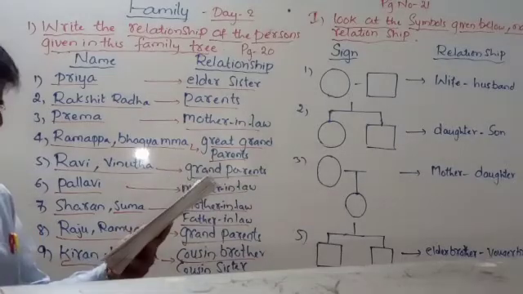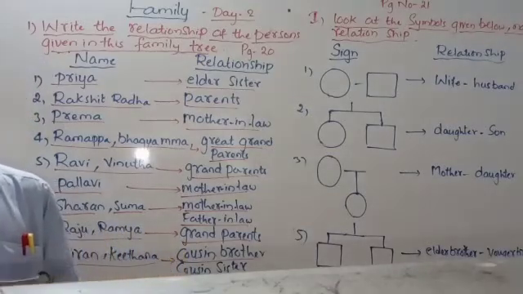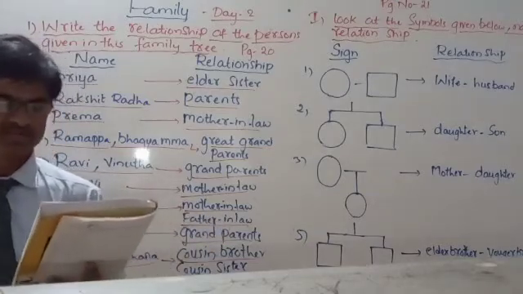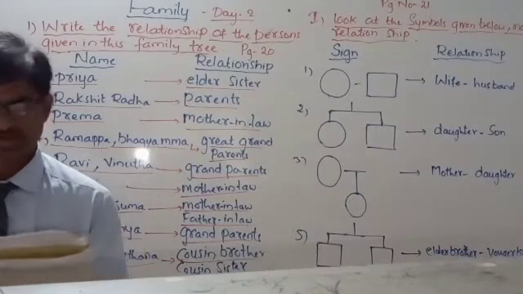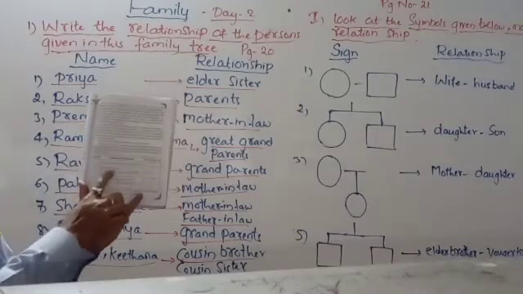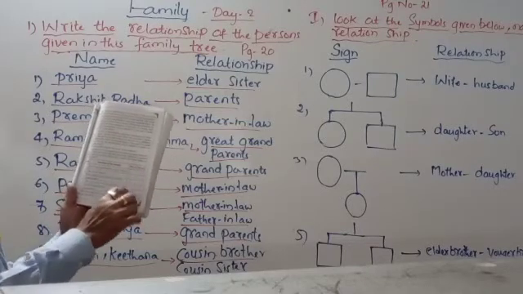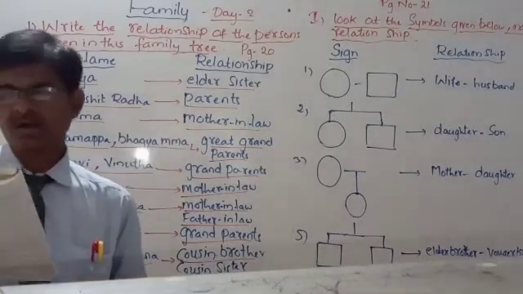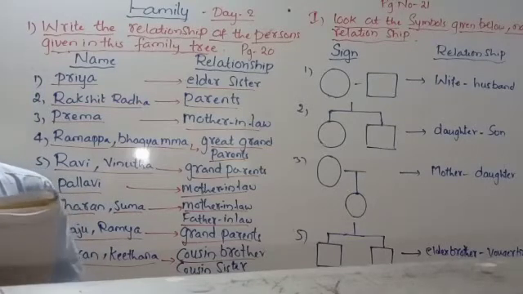Now here, look at page number 23. Features of the family. If you are attentive and looking towards the book, you can understand what I am telling. So, features of the family. Look here at the chart, page number 23. There are 2 generations. So what is given here? 5 points are given in this way. Putting the serial numbers, you must write a mark or no mark. That will show whether you come under a nuclear family or a joint family.